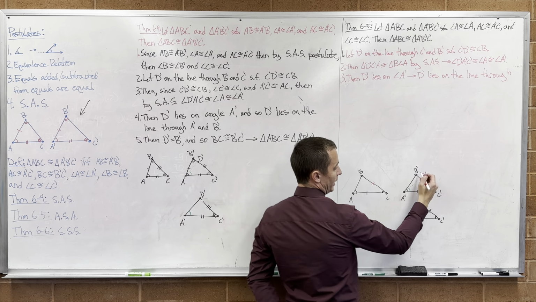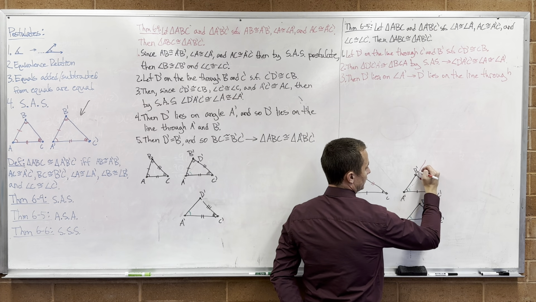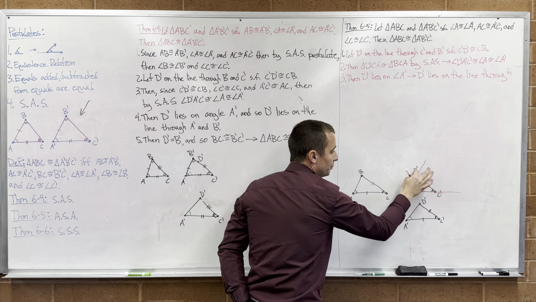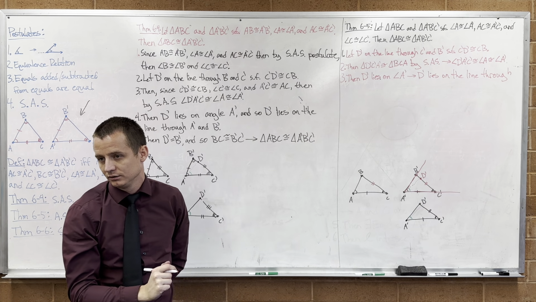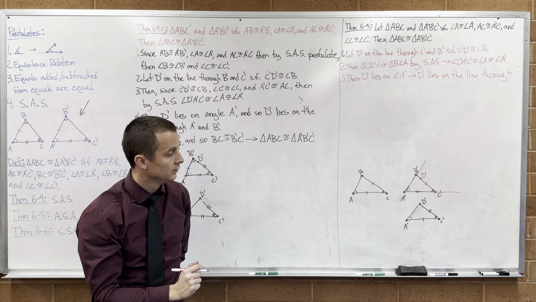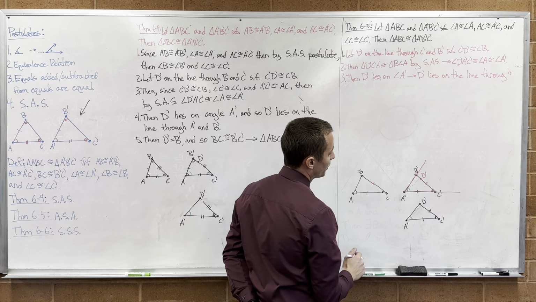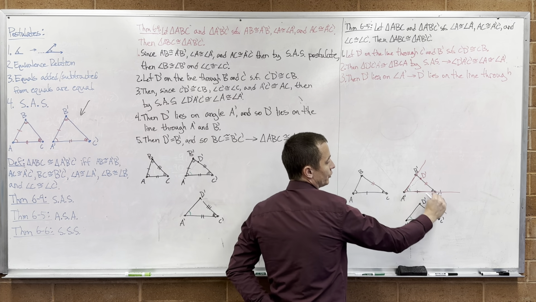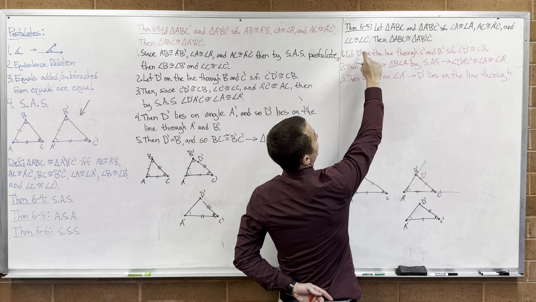What is the angle A prime? This is the angle A prime. I know D prime lies somewhere on that angle. So D prime lies on the line through B prime and C prime. We knew that from the beginning.